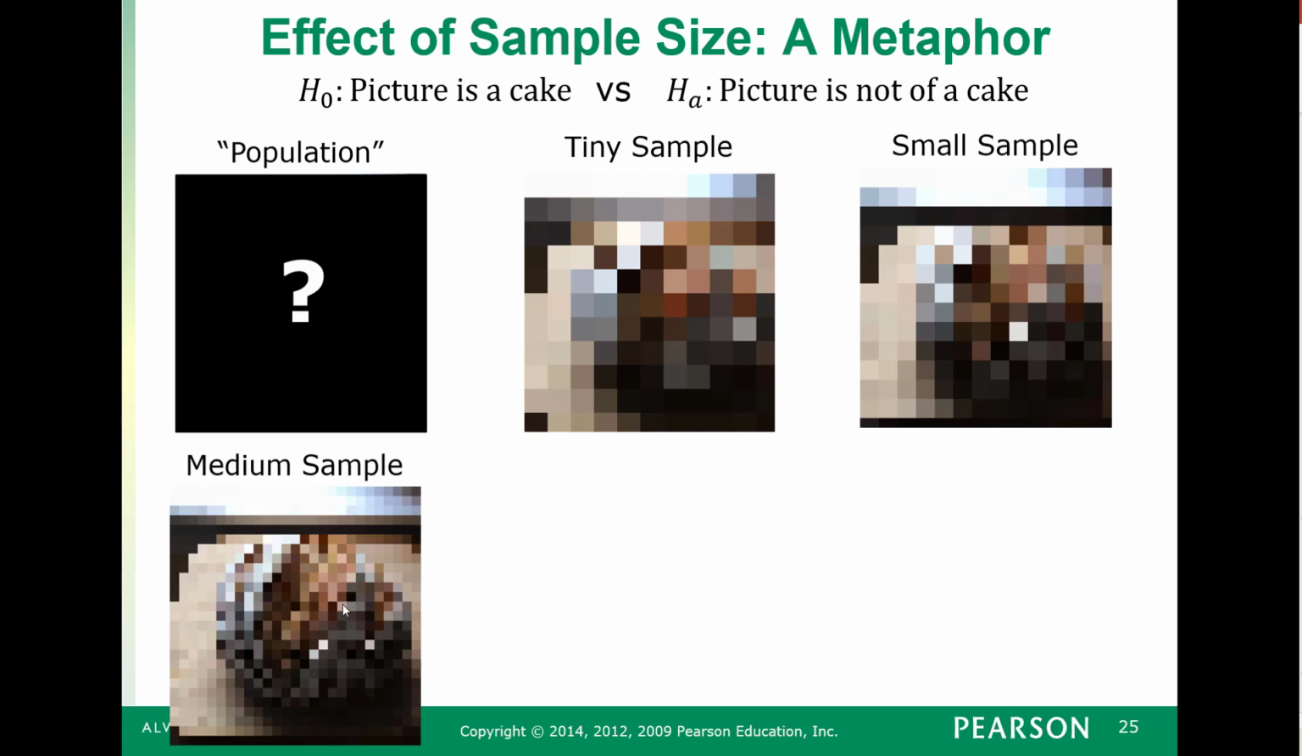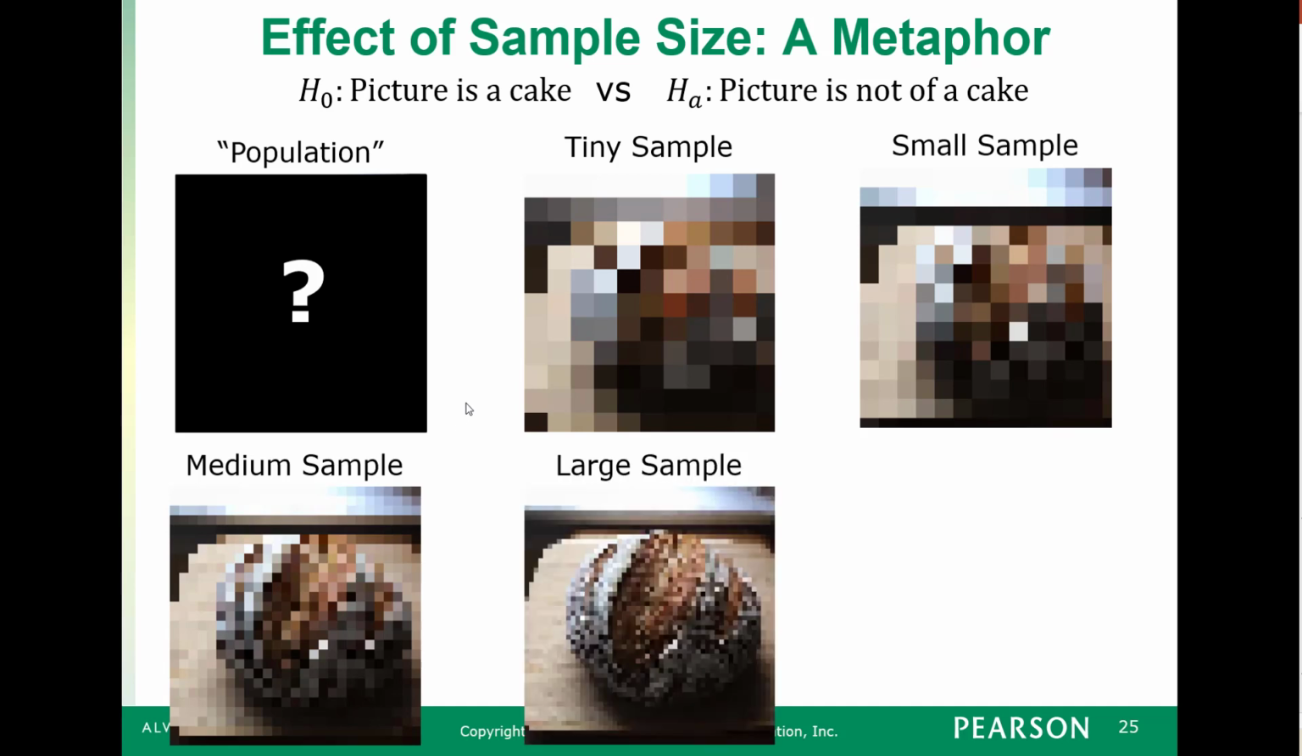This time, the medium sample didn't do quite as good a job of convincing me that this isn't cake. We take a large sample, and now it's pretty compelling that this population probably isn't a picture of a cake. It looks more like a loaf of bread. Could be a cake. Can't necessarily rule it out completely, and again, that'll play the role of the significance level, if we reject from the medium sample picture or the large sample picture.